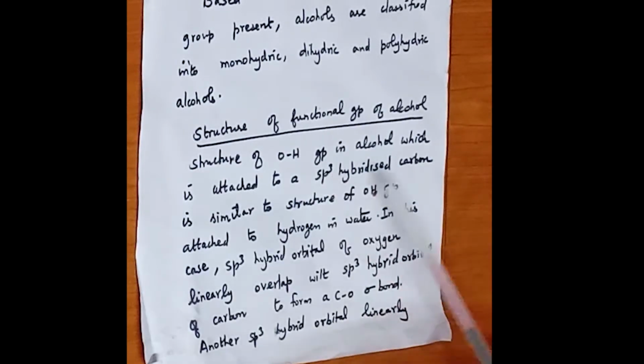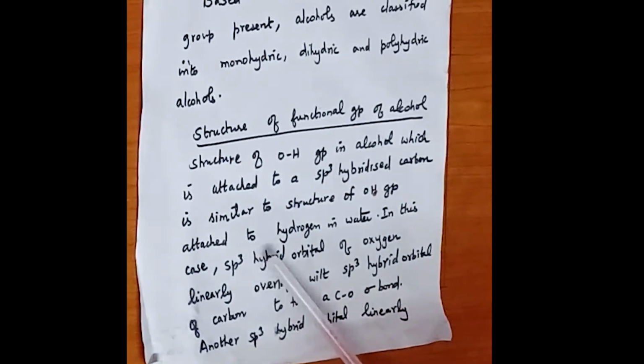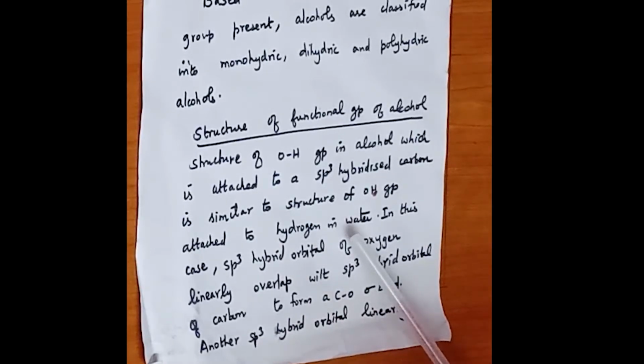The OH group in alcohol is attached to an sp3 hybridized carbon. One s orbital and three p orbitals combine to form sp3 hybrid orbitals. The carbon present is sp3 hybridized, which is similar to the structure of the OH group attached to hydrogen in water. In water there is an OH group attached to hydrogen, and here also, similar to water, the OH group is attached to an sp3 hybridized carbon.